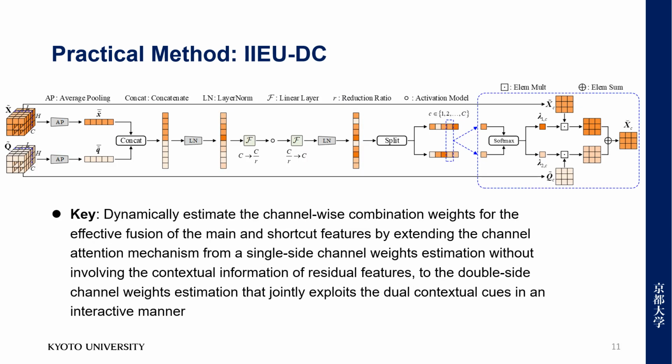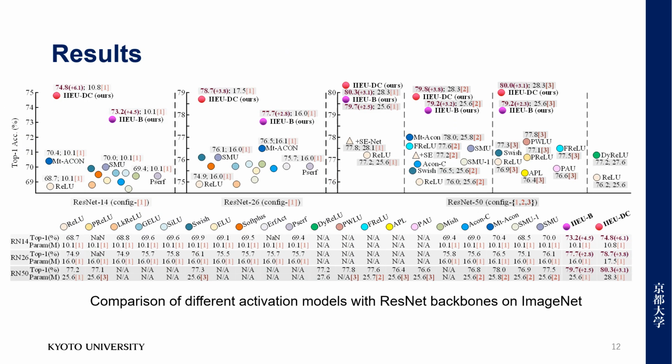Here we introduce IIU dynamic coupler based on IUB. The key is to estimate the combinational weights for the main and shortcut features by extending the channel attention from a single side weights without contextual cues of residues to the double side weights estimation that exploits dual context cues interactively. We validate our IIUs on 4 vision benchmarks of 3 different tasks.